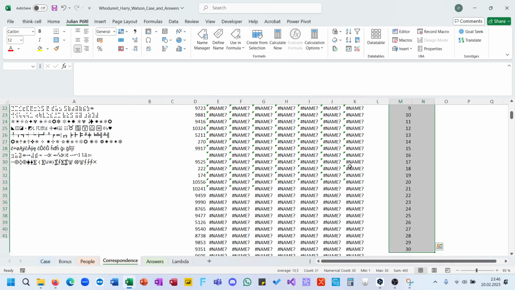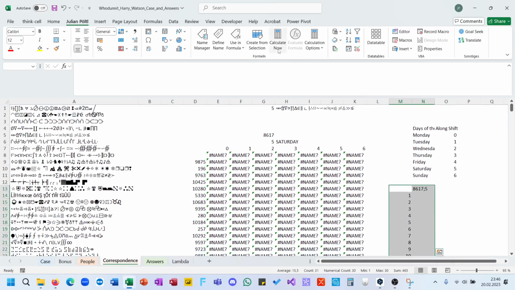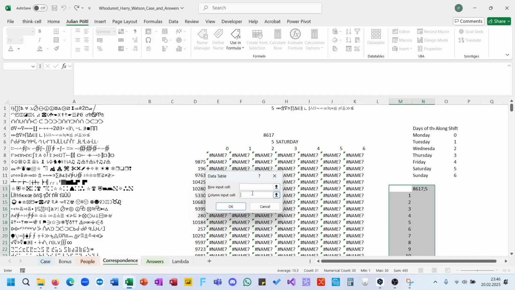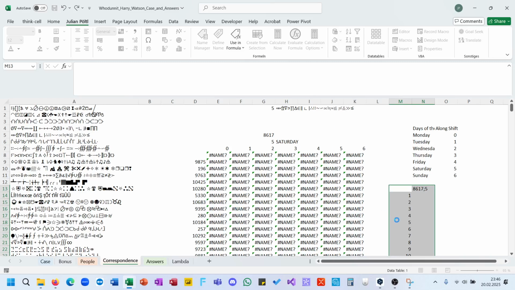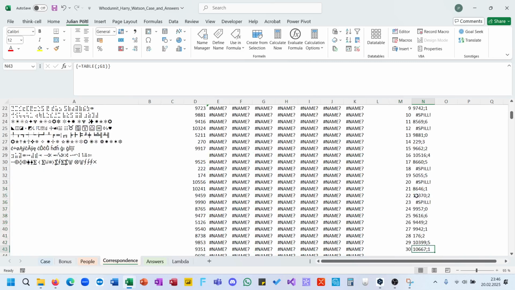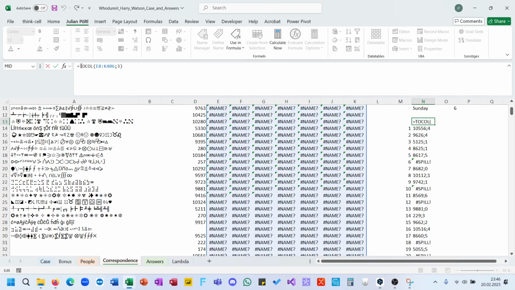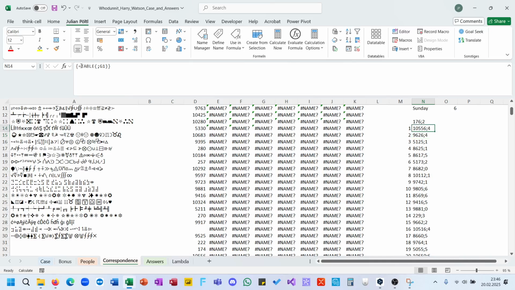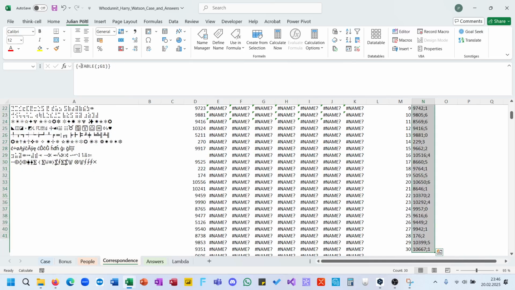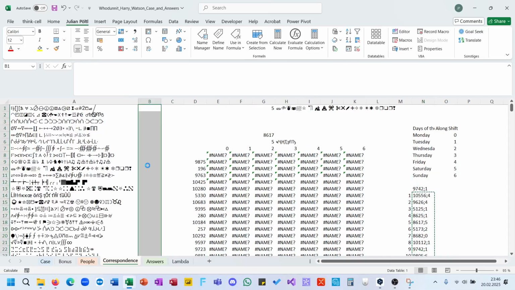So now the approach isn't that clean anymore, but never mind. Data table is here, column input cell is here. Therefore I've used this stuff here, and we get results. We have a spill error because it seems that there are multiple options. Never mind, use the intersection operator, and yeah, we have here our deciphering values.